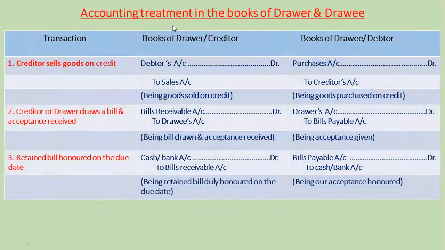Adverting to treatment of accounting in the books of drawer and drawee. First transaction, creditor sells goods on credit. This entry is to be taken in the books of drawer as debtors account debit to sales account, being goods sold on credit. In the books of drawee as purchases account debit to creditors account, being goods purchased on credit.